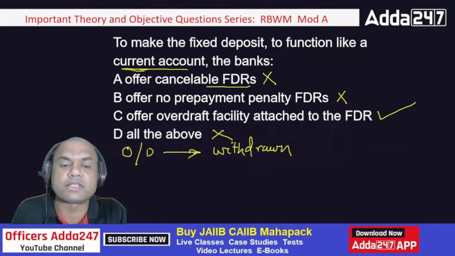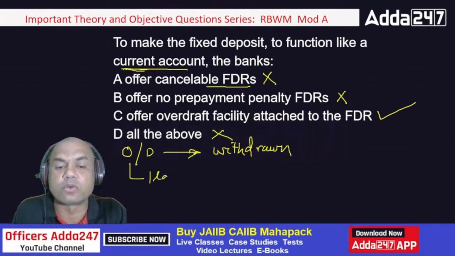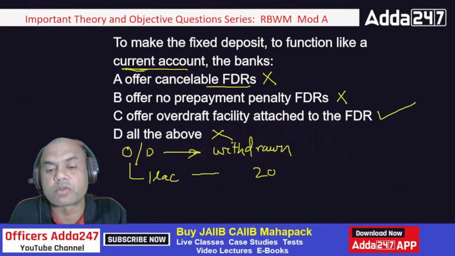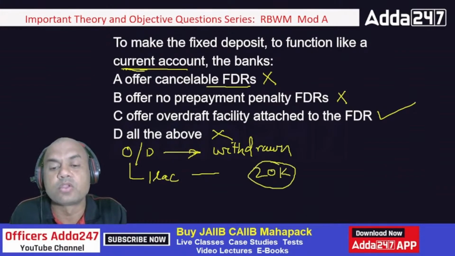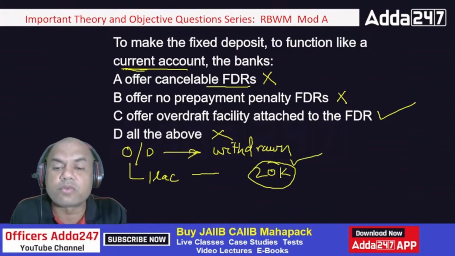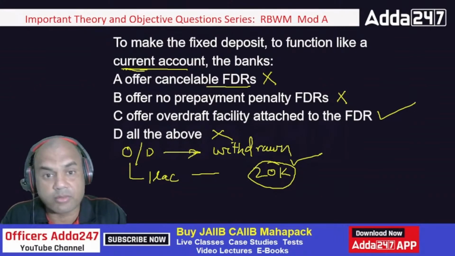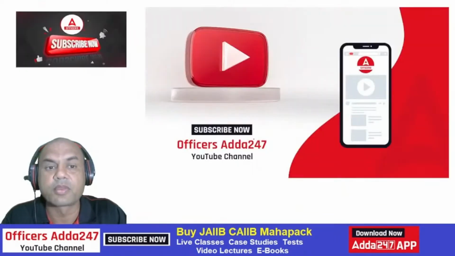Okay, suppose I have been sanctioned an OD of 1 lakh. And I withdraw only 20,000 out of this. So my interest will be charged on only 20,000, not on this 1 lakh. Only what is withdrawn, interest is charged on that. Okay, remember everyone.